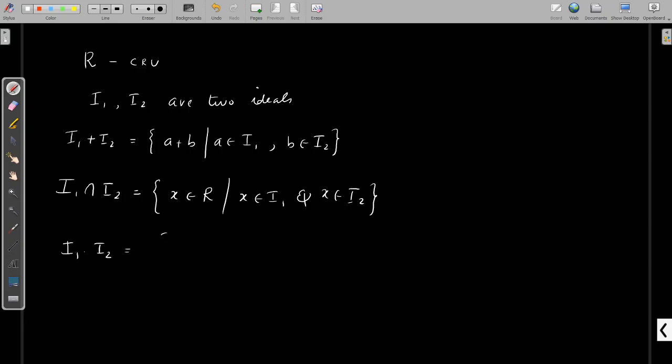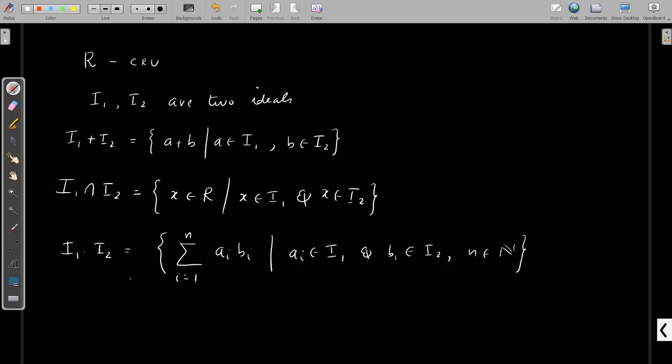And we define I1 times I2, I1 into I2. This consists of all finite sums of the form summation i equal to 1 to n of a_i b_i, such that a_i comes from I1 and b_i from I2, and n is a natural number.